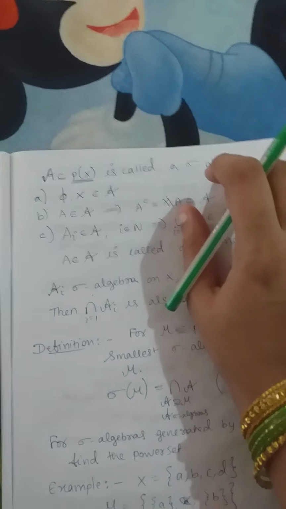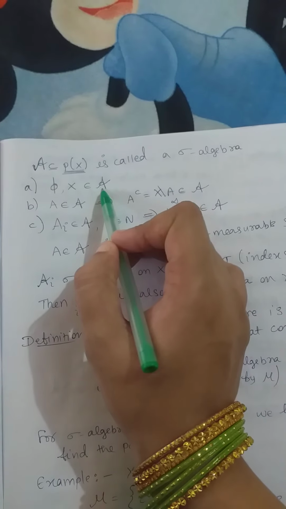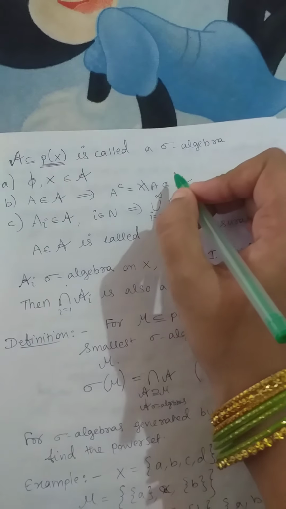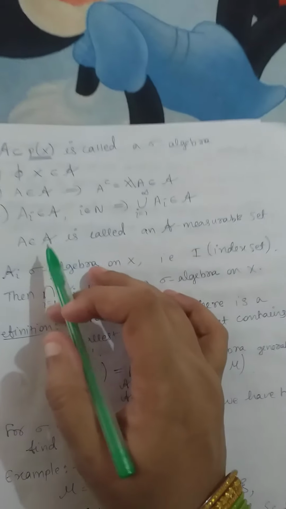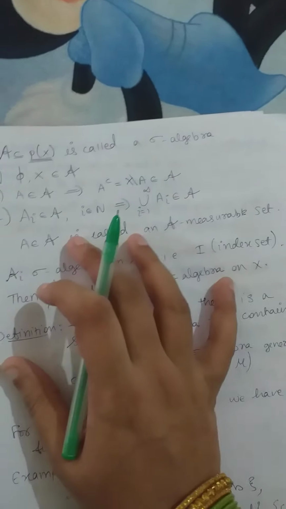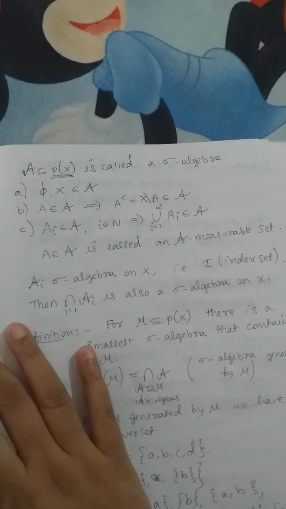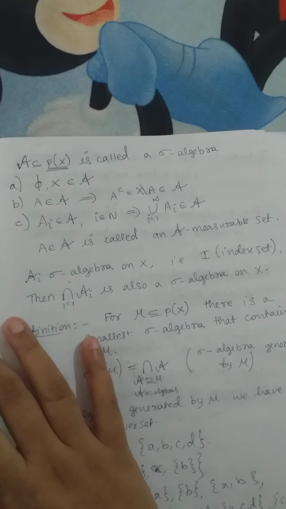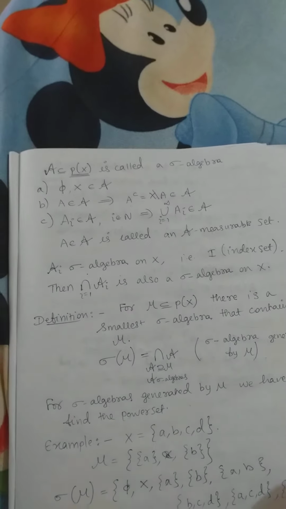For it to be called a sigma algebra, first condition, the null set should be a member of A. And if you take the complement of a particular set, the complement also should belong to A. And the next one, the union of countably infinite number of elements, or if you are considering a finite set, the union of some particular elements also should belong to that set. If a particular set follows these conditions, we can definitely say that it is a sigma algebra.